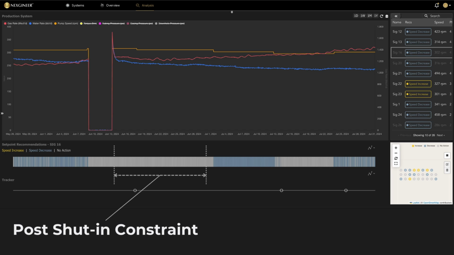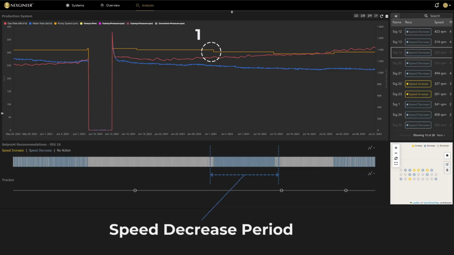After the shut-in, the smart controller has recognised a constraint where the well has been shut in for an extended period and is generating no actions for a period of time until the system has stabilised. Once stabilised, speed decrease recommendations are being generated by the smart controller, which the engineer responds to by manually decreasing the speed of the pump. This is action 1 annotated on screen.